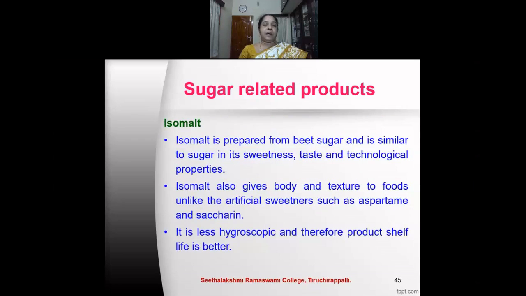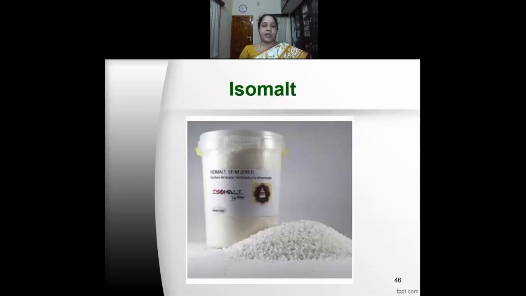Isomalt. Isomalt is prepared from beet sugar and is similar to sugar in its sweetness, taste, and technological properties. Isomalt also gives body and texture to foods, unlike the artificial sweeteners such as aspartame and saccharin. It is less hygroscopic, that is, its capacity to absorb water is lower, and therefore product shelf life is better. This is the isomalt.